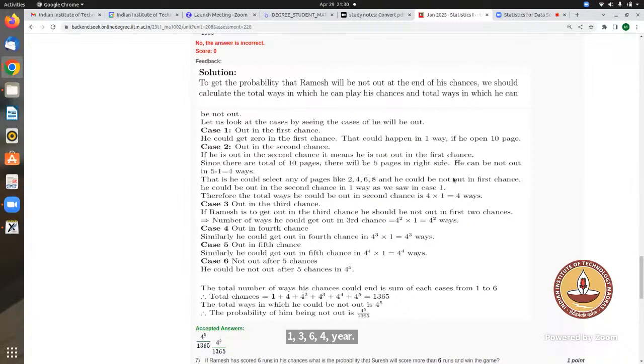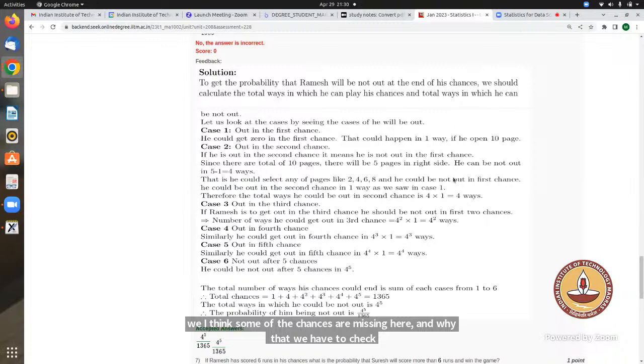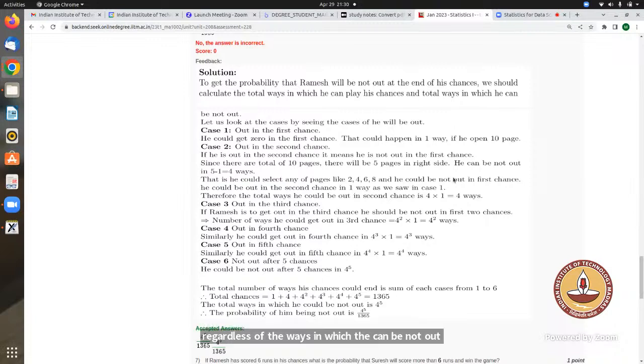The denominator, when we are taking that 4 by 5 as probability, right? In the first case, we are taking all 3125 chances, but I think some of the chances are missing here, and that is why we have to check, right? The probability is calculated by the ways in which chances can be not out. Let us say out in the first chance is one way, out in the second chance is